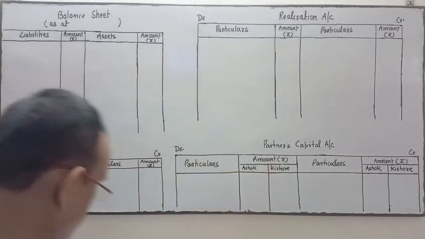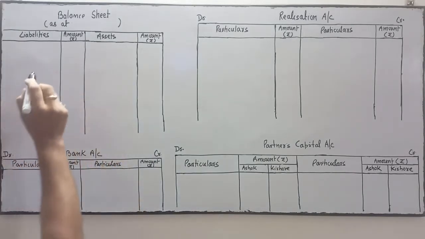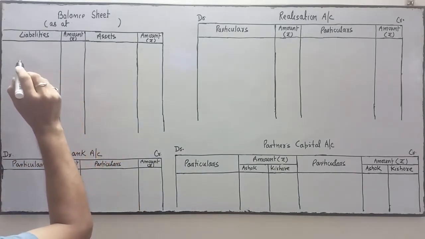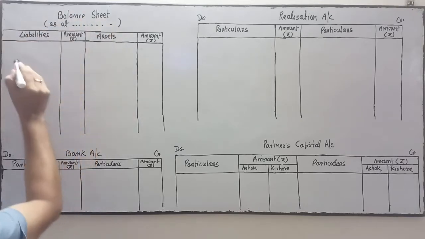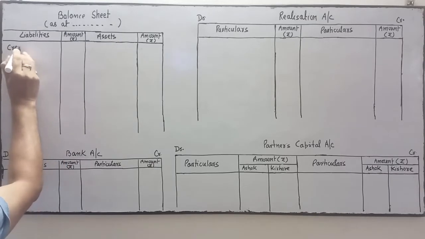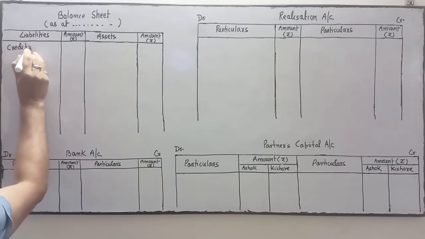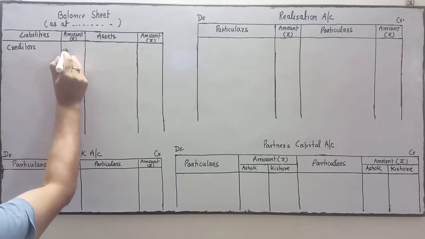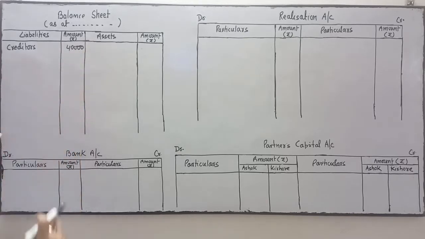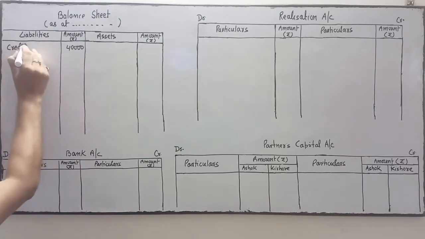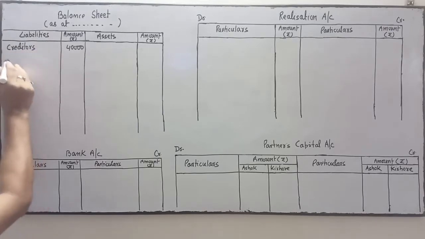So first we will prepare the balance sheet. The date of the balance sheet is not mentioned over here, so it's a dash dash dash. The creditors information is given: creditors are 40,000. Okay, next is Ashok's capital.